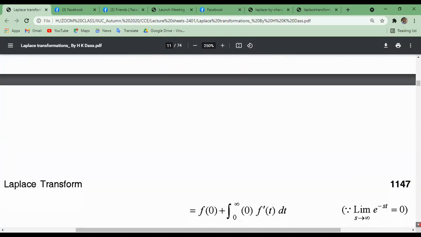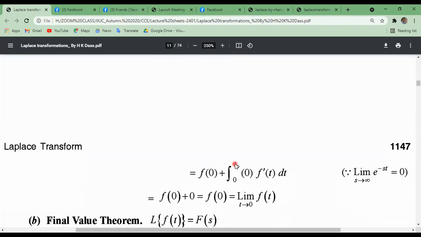So this can be written as f of 0 plus 0 to infinity f of 0, because the limit as s tends to infinity of e to the minus st is what? 0. Because when we put s equals infinity, e to the power minus infinity is 1 by e to the power infinity, which means 1 by infinity, which is 0. This is why this limit will be 0. That means this whole term is 0. So f of 0 equals f of 0 plus 0.